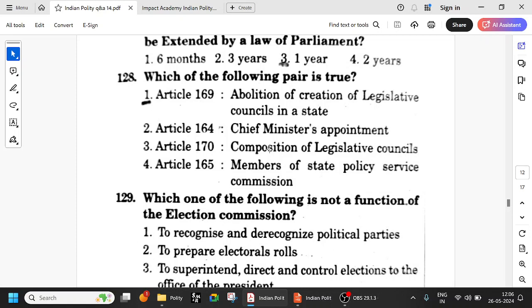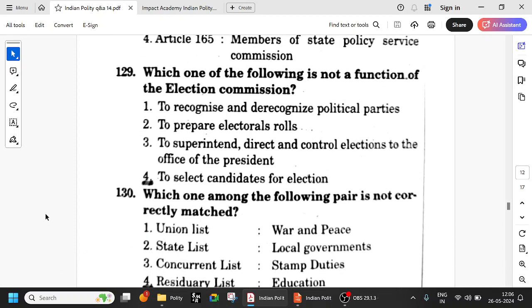So which one of the following is not a function of the election commission? To recognize and de-recognize political parties is a function. To prepare electoral rolls, fine. To superintend, direct and control elections, all this is under the Election Commission, Article number 324. So to select candidates for election is not the duty of the Election Commission.